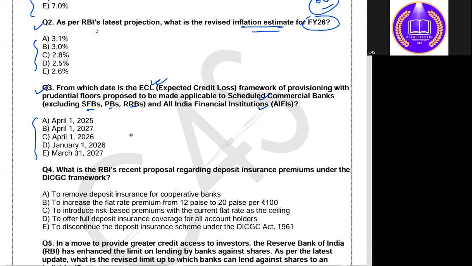So you need to answer me the expected date when it is going to be implemented, right? Since expected credit loss has been discussed in the monetary policy meeting of October, we will also try to understand the concept of ECL.